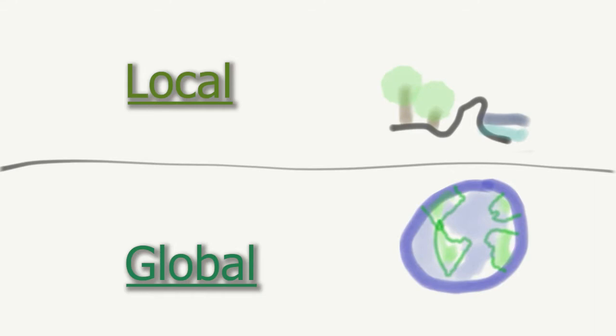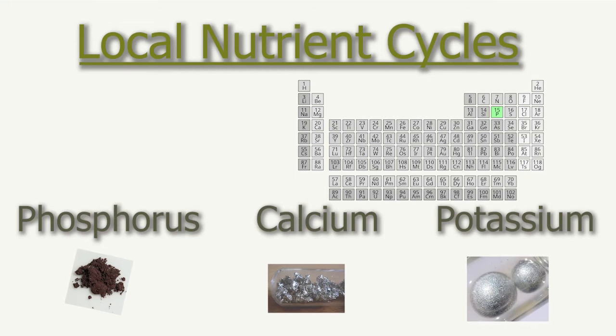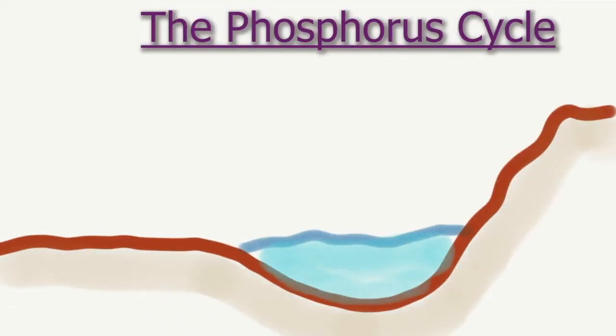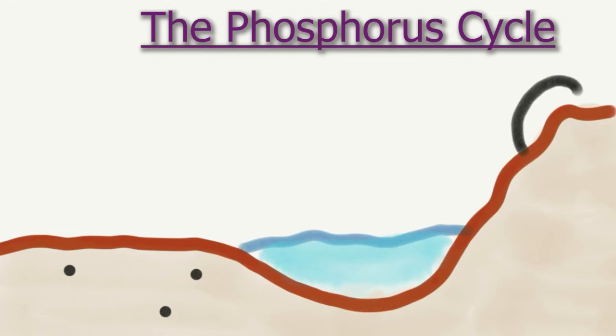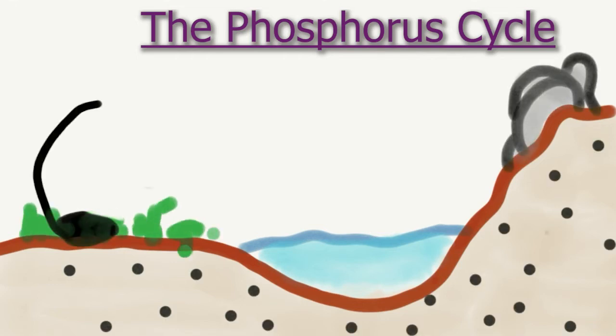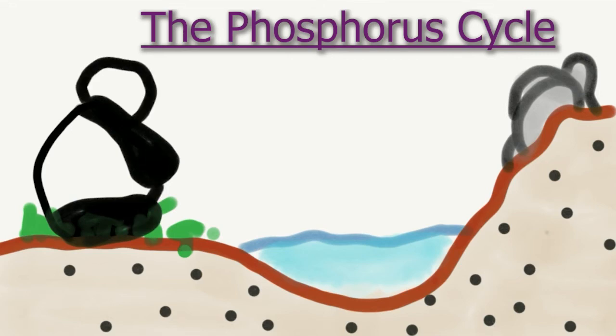Next, we'll cover local nutrient cycles. Many elements, such as phosphorus, calcium, and potassium, are mainly recycled through the soil. Because of this, the transfer of these nutrients is usually over a local scale, just over one ecosystem. First, we'll look at the phosphorus cycle. Phosphorus is an element that is found naturally in rocks.